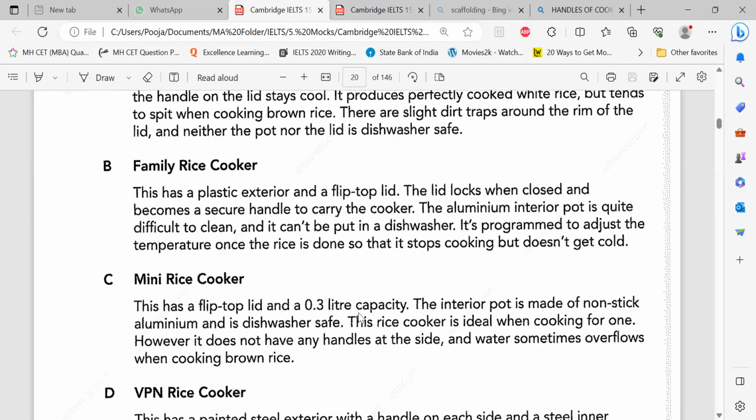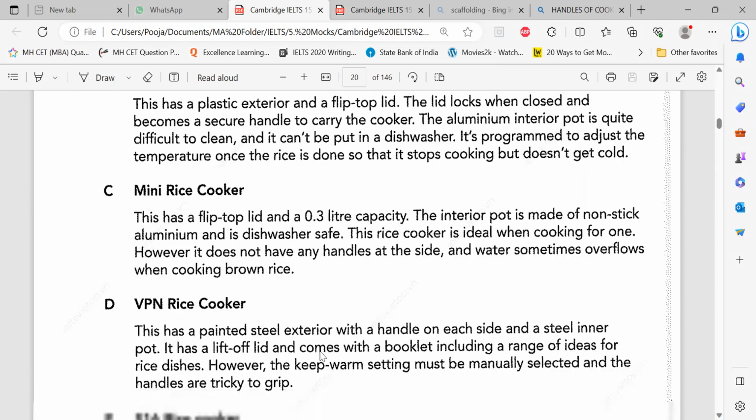Two are still left. Okay. This is a flip-flop lid. Again, I don't care about the lid. If it is negative, only then. Is made of non-stick, dishwasher safe. So these are not safe. These are safe. Rice cooker is ideal when cooking for one. Okay, small one only. It does not have any handles, so water sometimes overflows. Useless for all four.